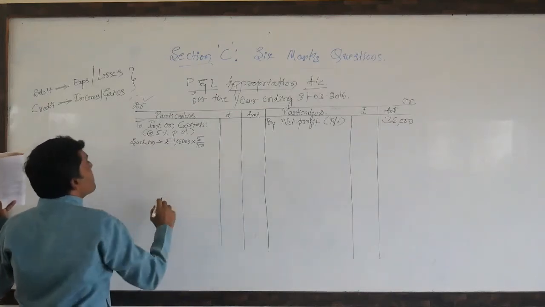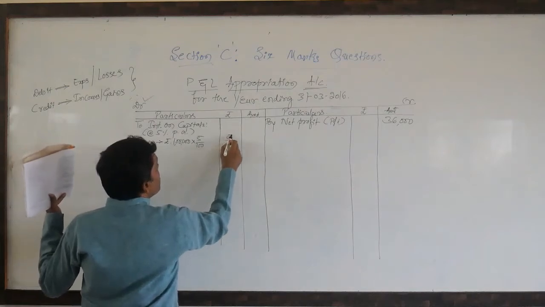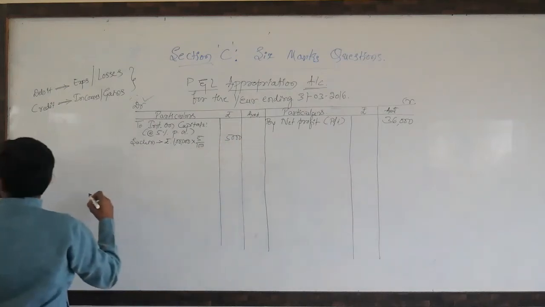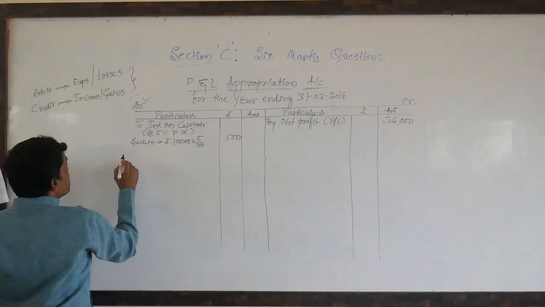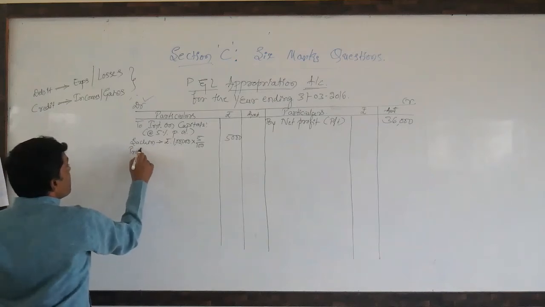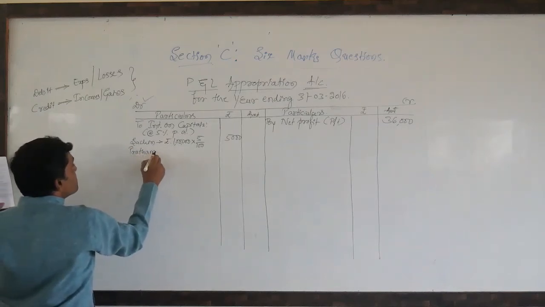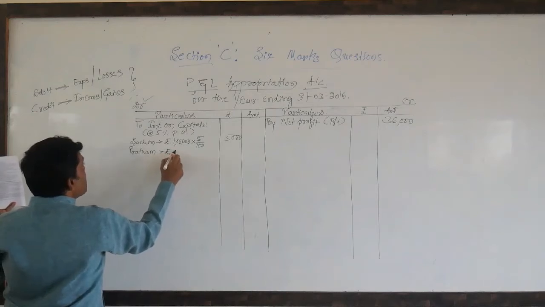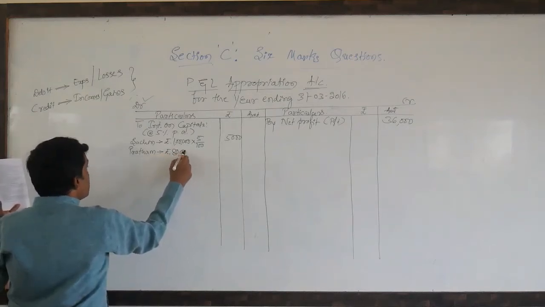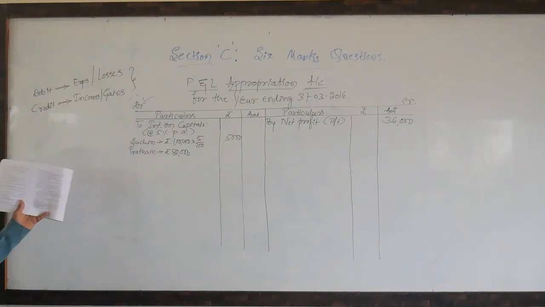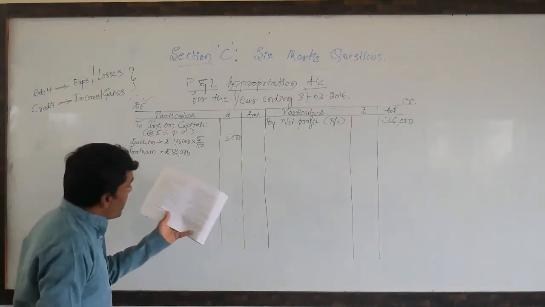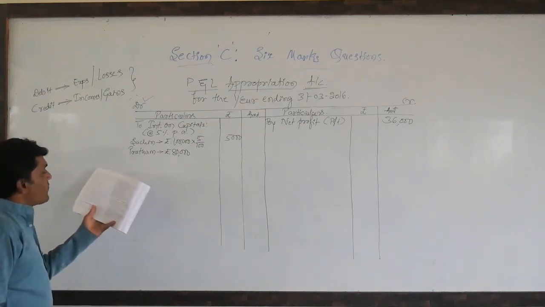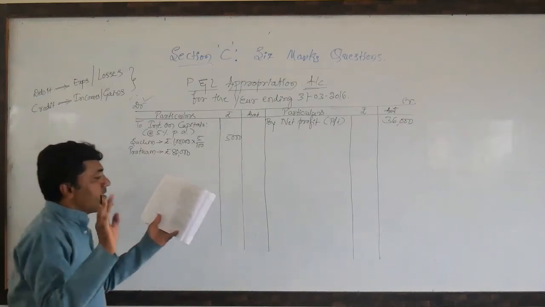So 5% of rupees 1 lakh is 5,000. One more partner, that is Pratham. His capital is rupees 80,000. Look here, in the second line of the problem we have been given capital of rupees 1 lakh and rupees 80,000 respectively.